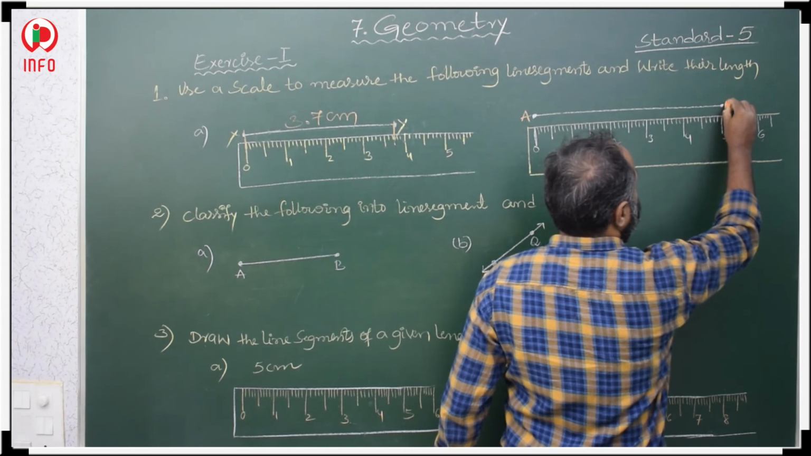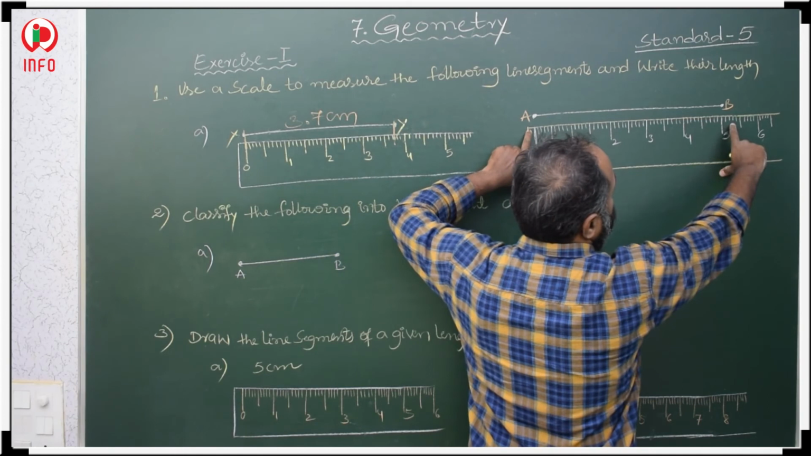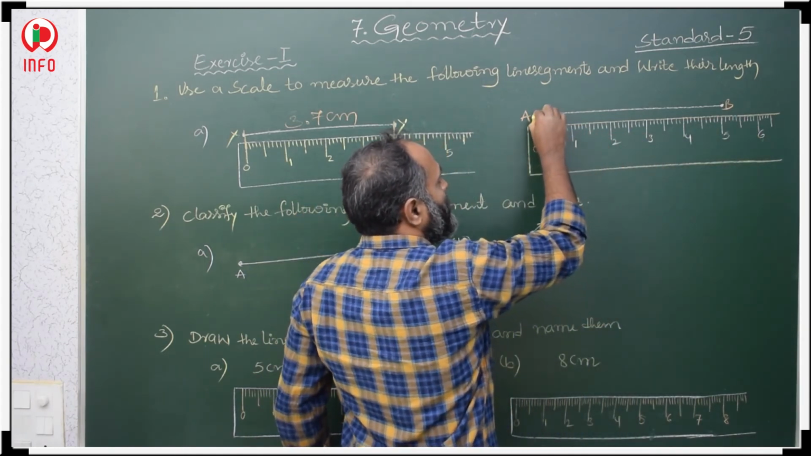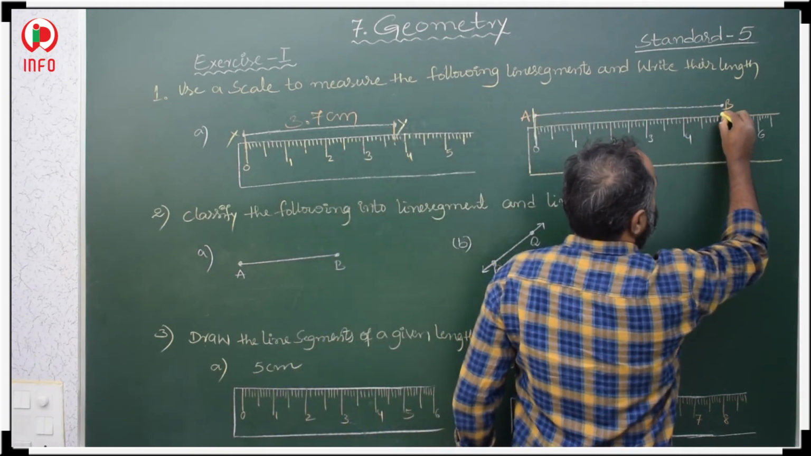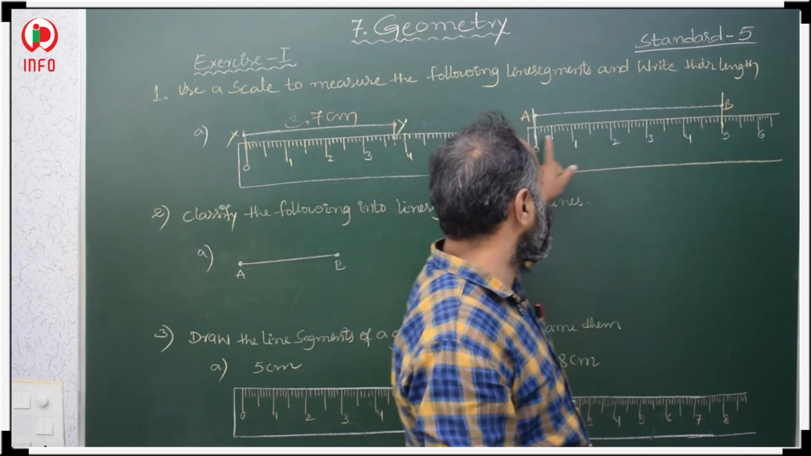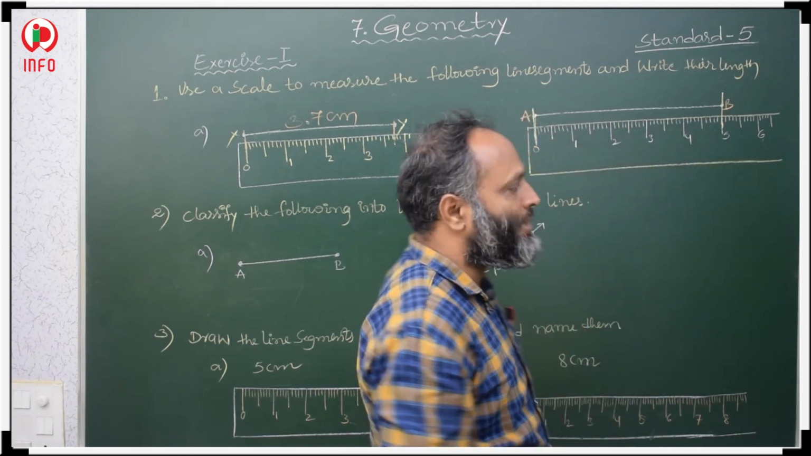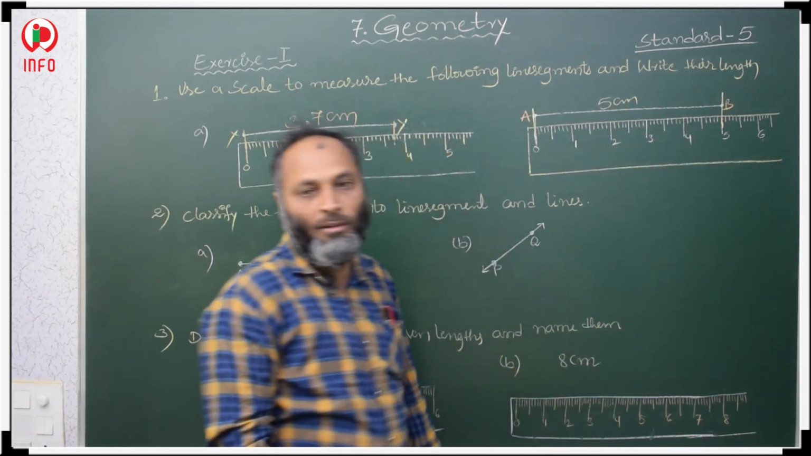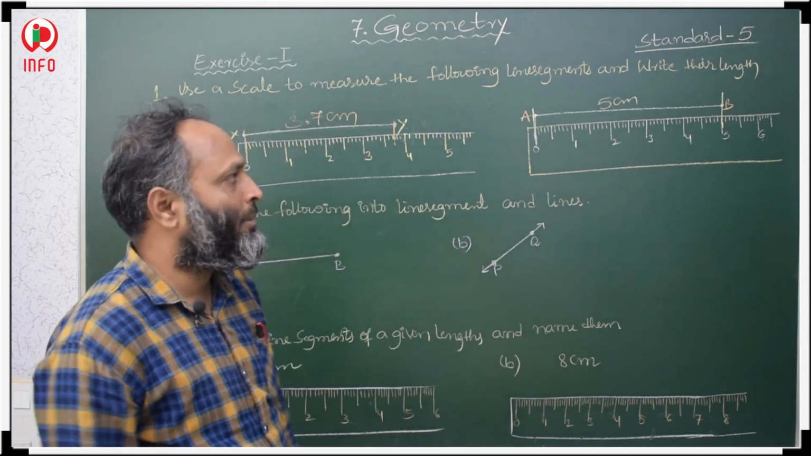In a similar way, here one more line segment is given, that is AB line segment. We have to find the AB line segment length. This ruler we have to keep straight to this line, with the scale 0 coinciding with the initial point, and then check where the last point is. This last point is at 5, meaning from 0 to 5. It means from A to B the distance is 5 centimeters. Then we remove the ruler. So this is the way to measure a given line segment length.